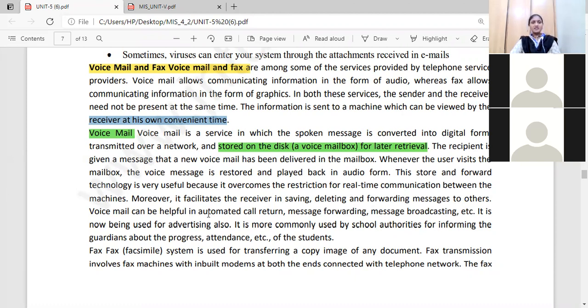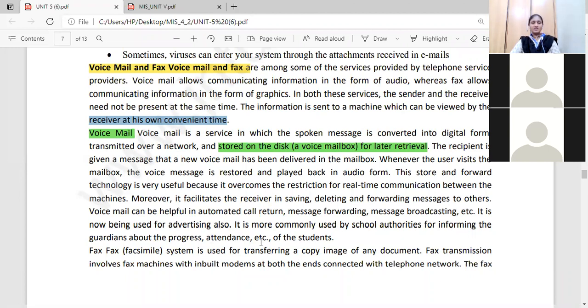These messages are helpful in automated call return, message forwarding, message broadcasting, etc. It is now being used for advertising also. Some types of voice mails are delivered for educational purposes, for example by schools giving progress or attendance of the students.